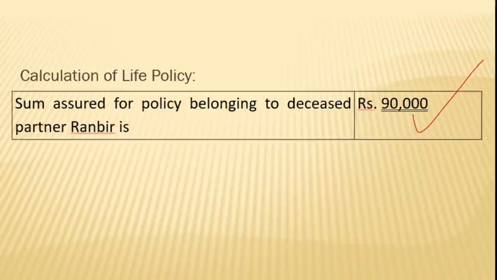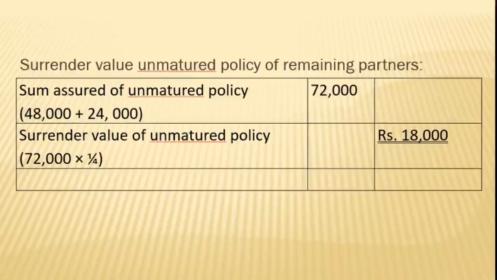Not only is the deceased partner entitled to his policy amount of 90,000, but also to the surrender values of the policies of the remaining partners, because it is also paid out of the profit and loss account of the business. The funds of the business are used.